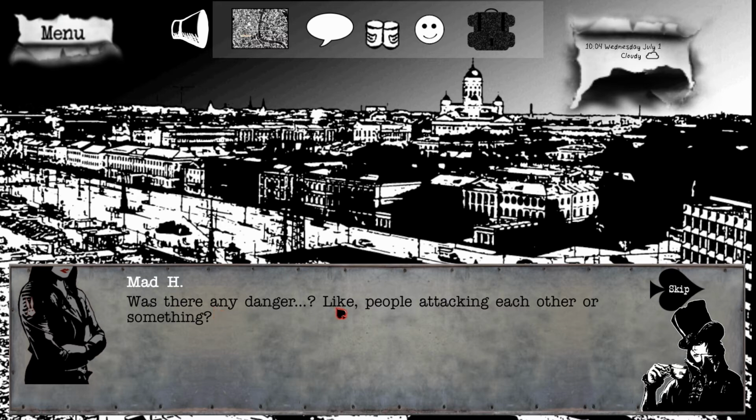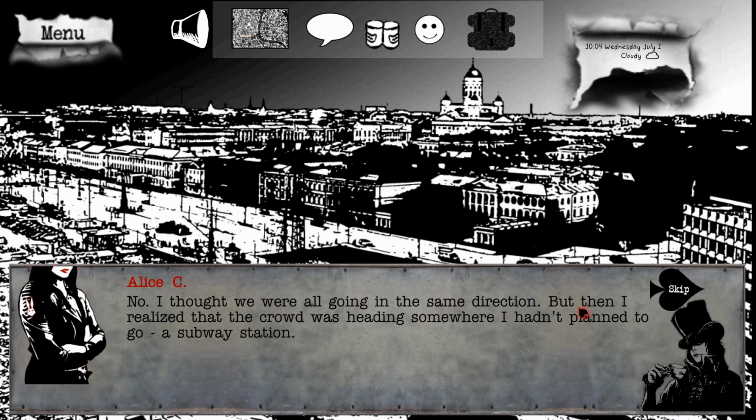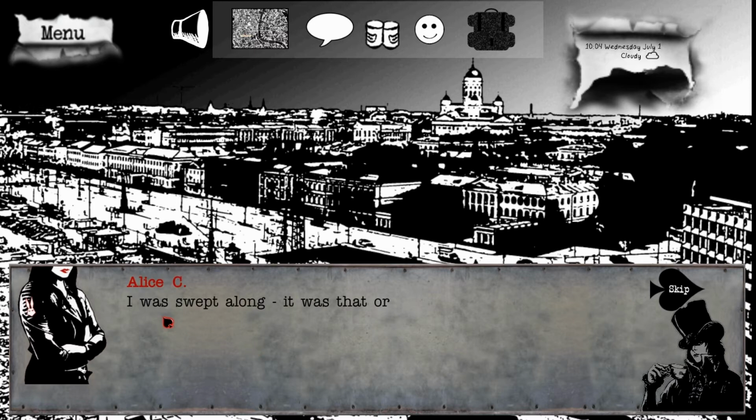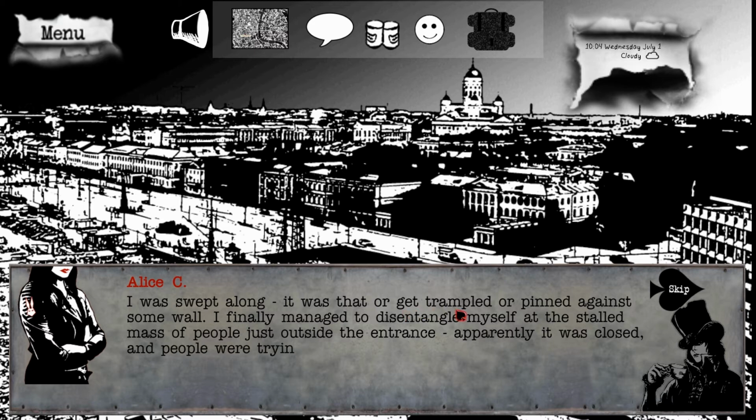Was there any danger? Like people attacking each other or something? No, I thought we were all going in the same direction, but then I realized that the crowd was heading somewhere I hadn't planned to go. A subway station. What did you do? I was swept along. It was that or get trampled or pinned against some wall.